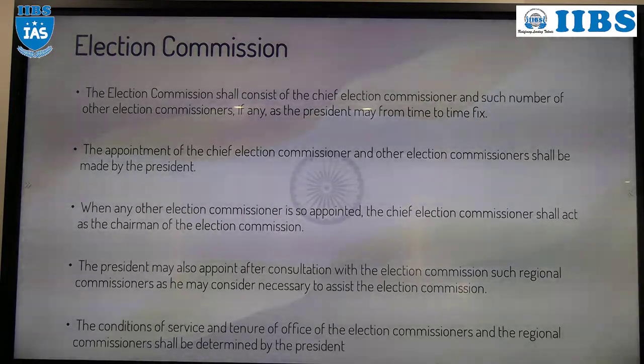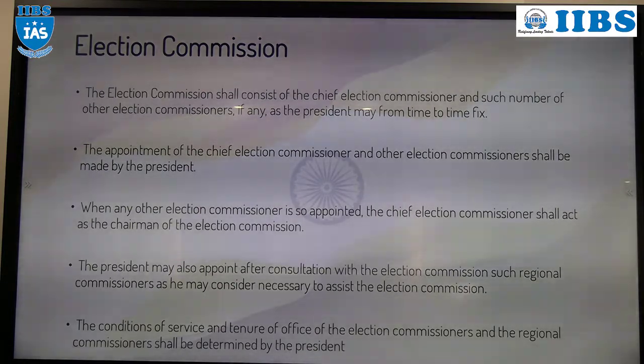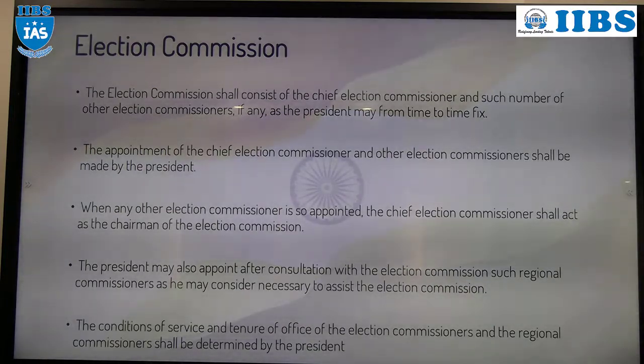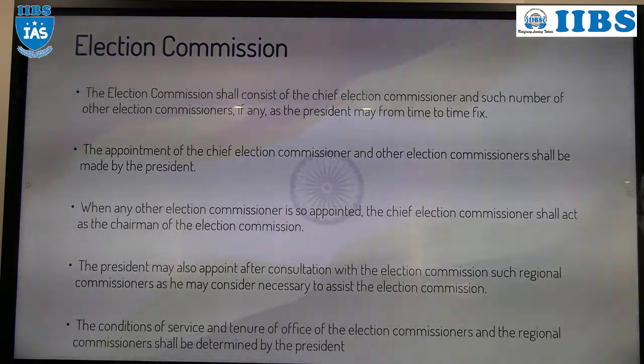Okay, from 1952. Why? Because the first election was held in the year 1952. From 1952 till 1990, there was only one Chief Election Commissioner. Election Commissioners were not there. But then came the 61st Constitutional Amendment Act, which reduced the voting age. Earlier the voting age was 21 years, but by the 61st Constitutional Amendment Act, they reduced it from 21 to 18 years.